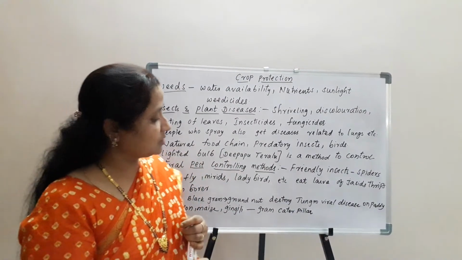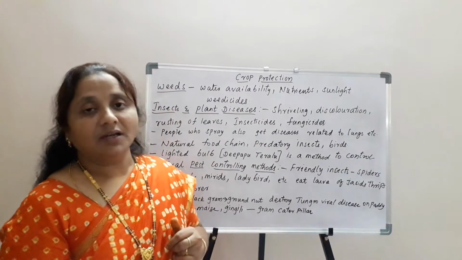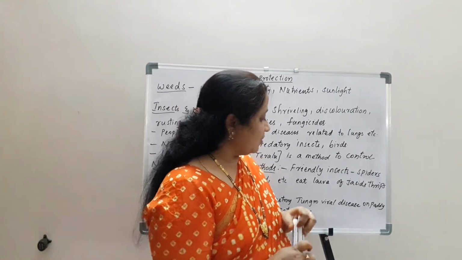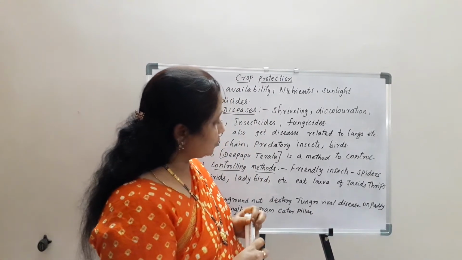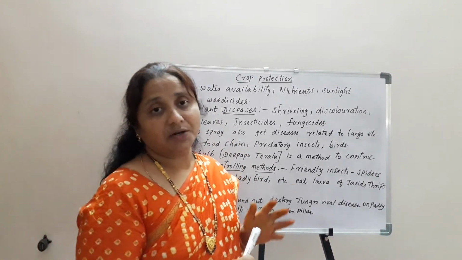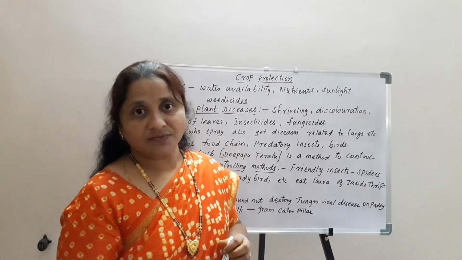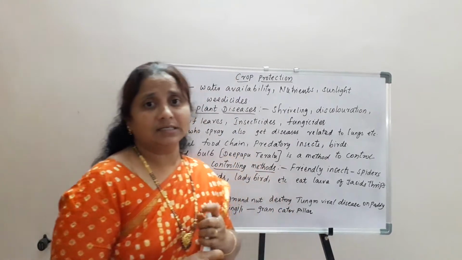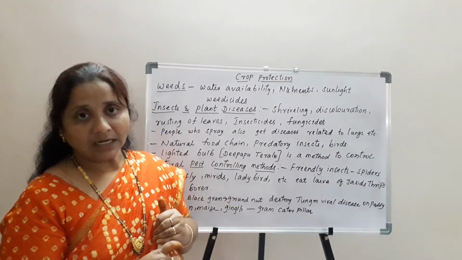So excess usage of fertilizers damages the main crop and also the fertility of the soil. Superphosphates, ammonium sulfate, potassium nitrate and pyrethroids are different chemical fertilizers used along with NPK. NPK is nothing but nitrogen, phosphorus and potassium. These are used in sufficient quantities so that the fertility of the soil is not destroyed.